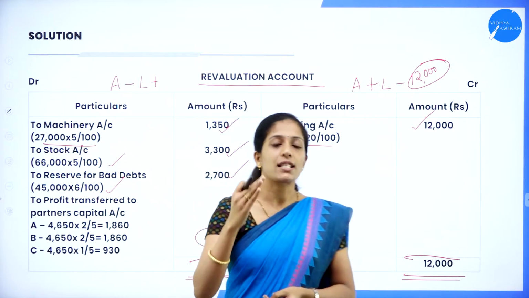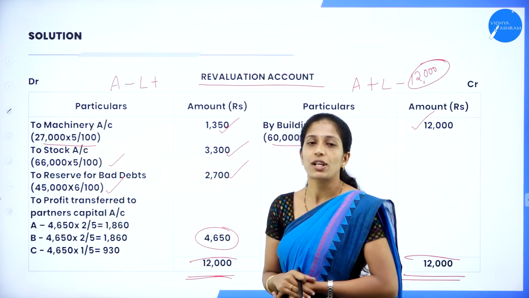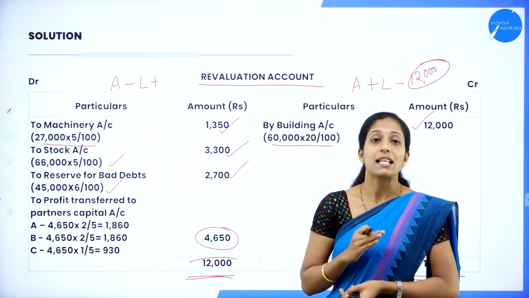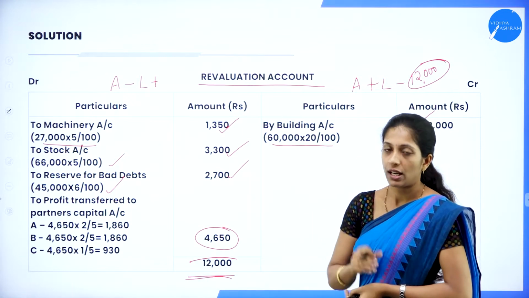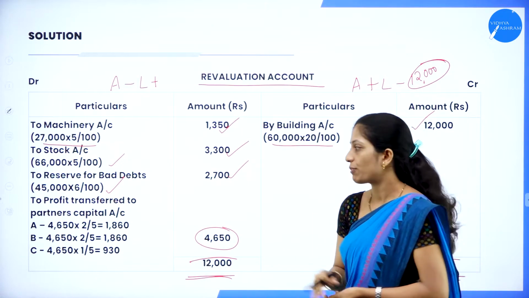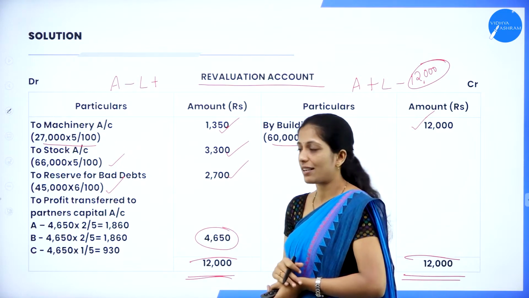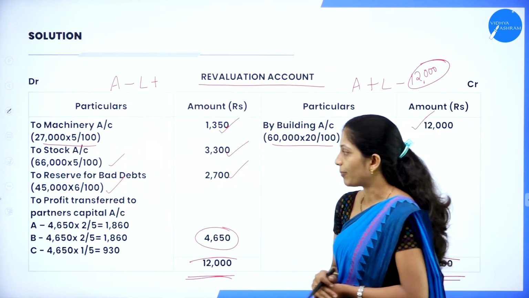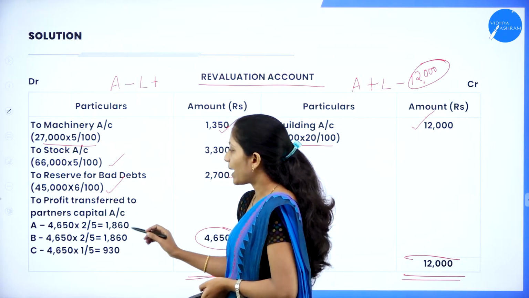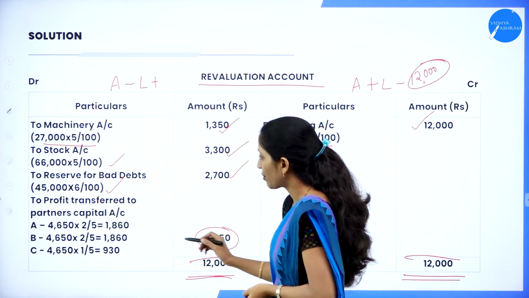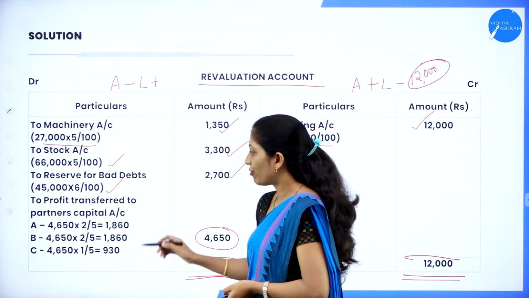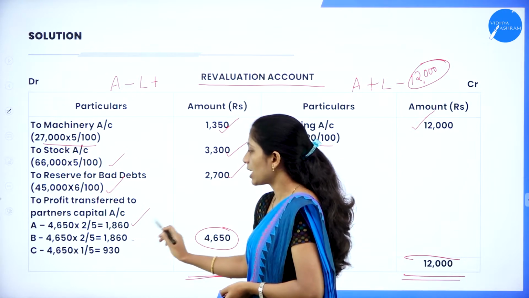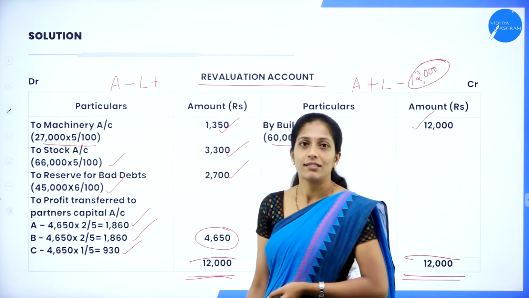So your credit side is more than debit side in your revaluation account. So what does it mean? It is revaluation profit. So transfer that revaluation profit to all the partners A, B and C in their profit sharing ratio 2:2:1. So, profit transfer to partners capital account 4,650 into 2 divided by 5, you'll get 1,860, 1,860 and 930.